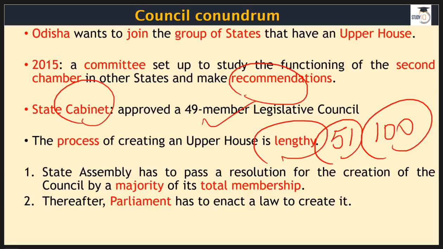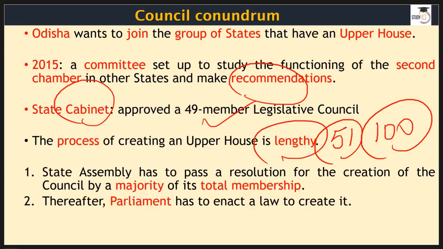The second thing is that once you pass this resolution, then you have to send it to Parliament. Now, Parliament will have to enact a law. And remember, it is the Parliament that will decide. Finally, the ultimatum will come from Parliament whether you will have or will not have this upper house.